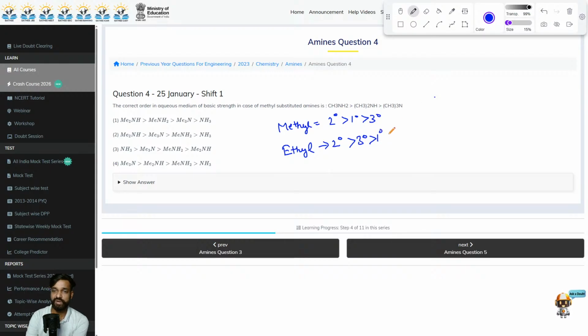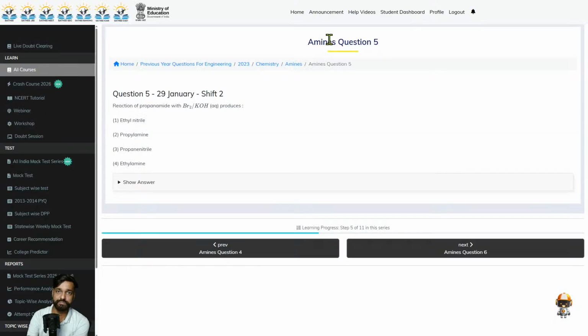Here it will be 1 degree. Now, since methyl group is attached here, so first we will have 2 degree. So this one, then 1 degree, and then 3 degree. Are there any more options which are of the same order? Let's see. Here it is 3 degree starting. This is wrong. This is also wrong. So the correct answer would be option 1. Moving on to the next question.